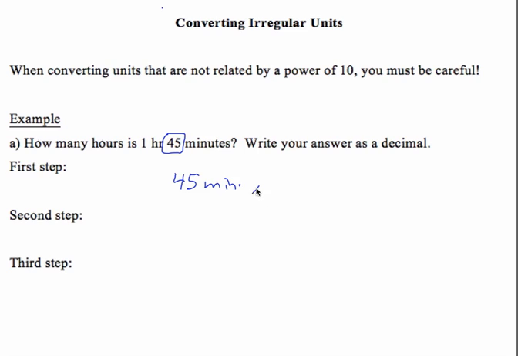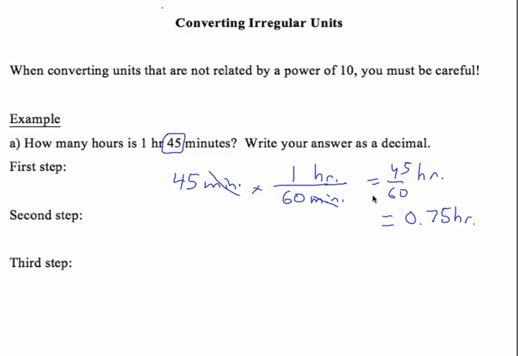45 minutes, and I want to times it by something to convert to hours. So we can set up a ratio like this. There's 60 minutes in 1 hour. So the minutes cancel, and we get just 45 out of 60 hours. If you do it on the calculator, you get 3/4 or 0.75 hours. So the entire thing, 1 hour 45 minutes, equals 1.75 hours.